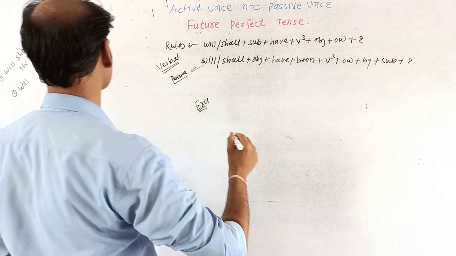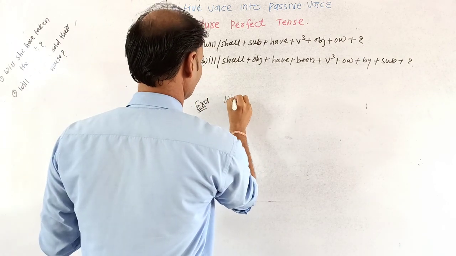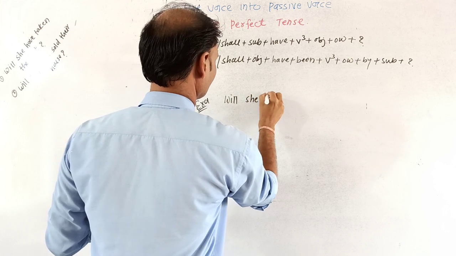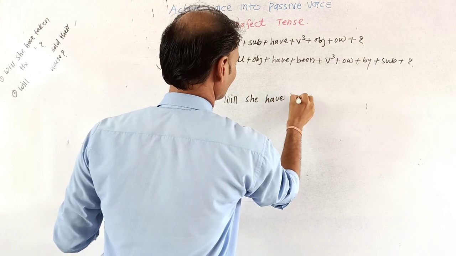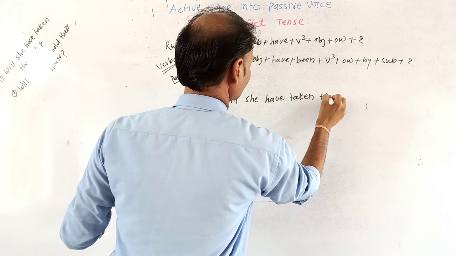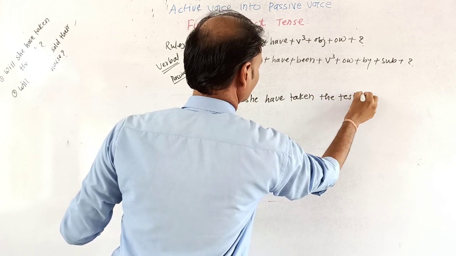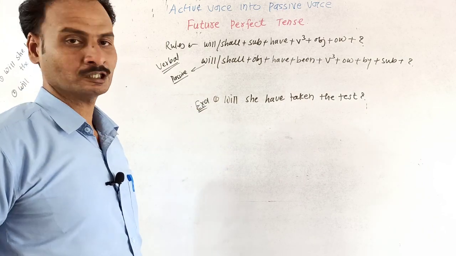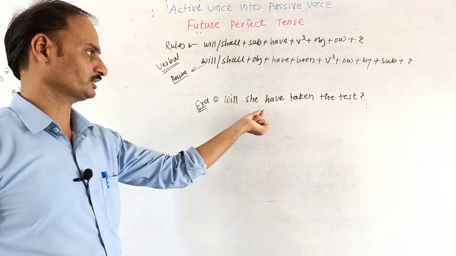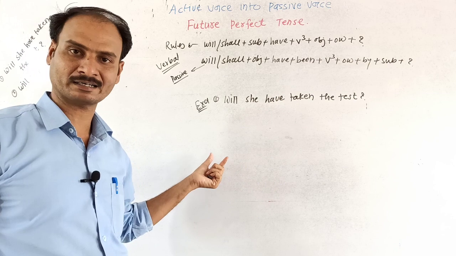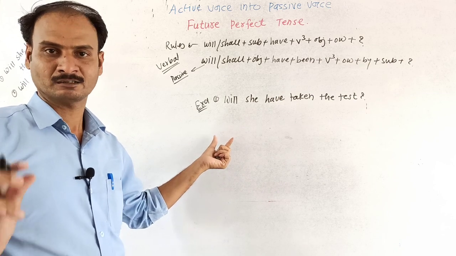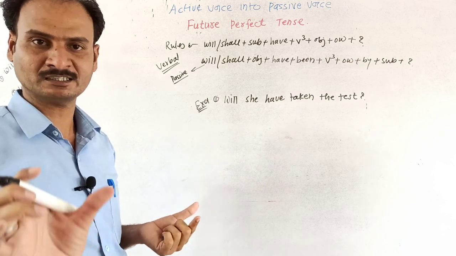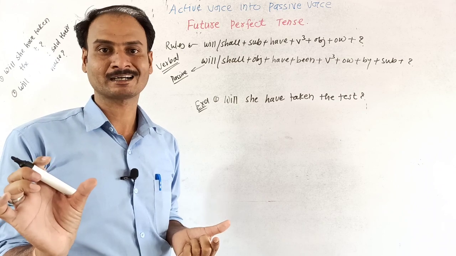Will she have taken the test? Question mark. This is the verbal structure for the future perfect tense. As I already told you, what does verbal structure mean?